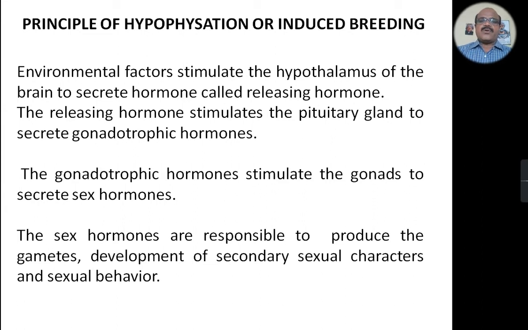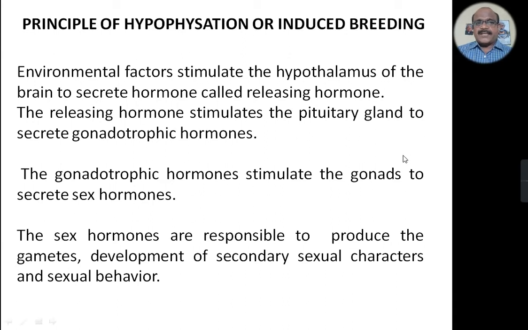This releasing hormone stimulates the pituitary gland to secrete the gonadotrophic hormones, and the gonadotrophic hormones stimulate the gonads to secrete sex hormones. In turn, the sex hormones are responsible for producing the gametes, development of secondary sexual characters and sexual behavior in fishes. This happens naturally in the aquatic environment.